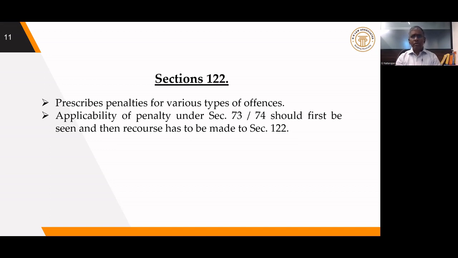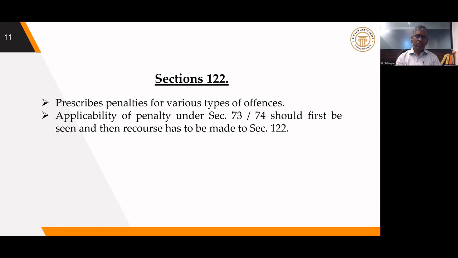Let us say there was a short payment of tax which was already paid by the taxpayer along with interest. But the case involves suppression. So the department wants to levy penalty. So there the penalty will be under Section 122. So like that, wherever the tax determination is not involved under Sections 73 and 74, Section 122 will come into play.